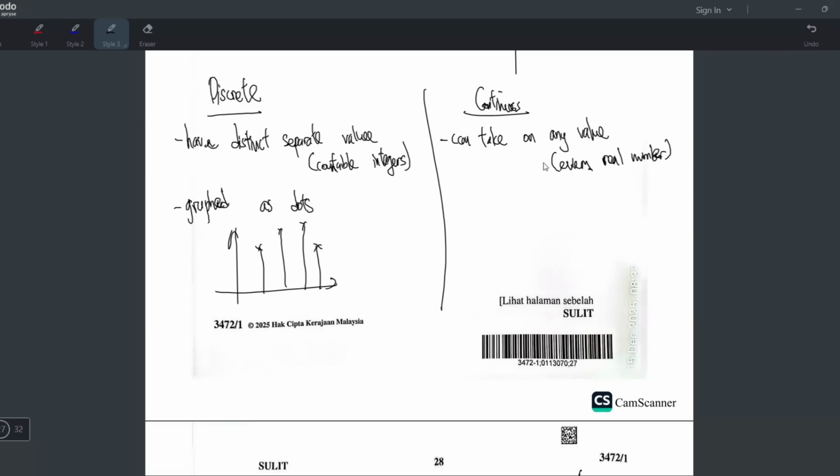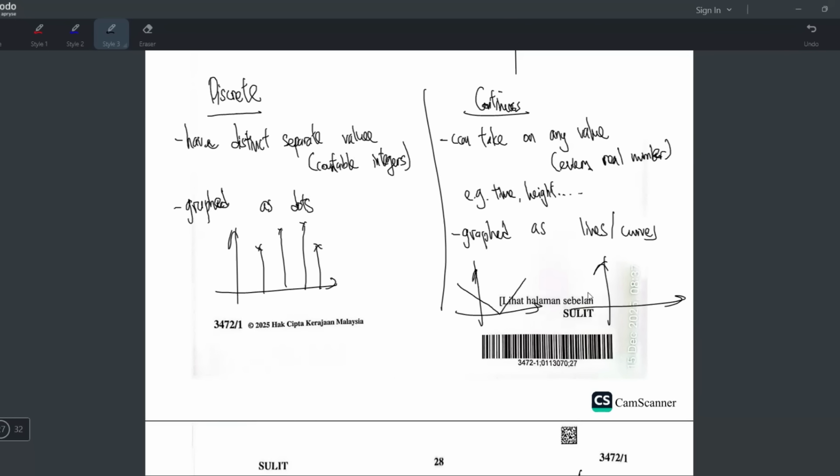The examples are like time, height, and so on. And the graph will be graphed as lines, or it can be a curve also. So it's going to be something like that, or maybe something like that.